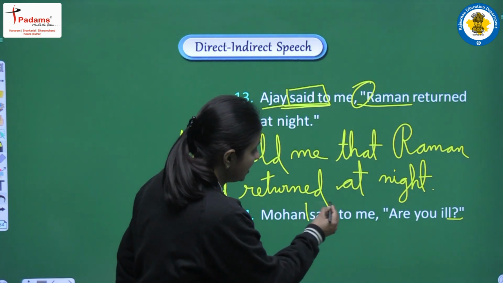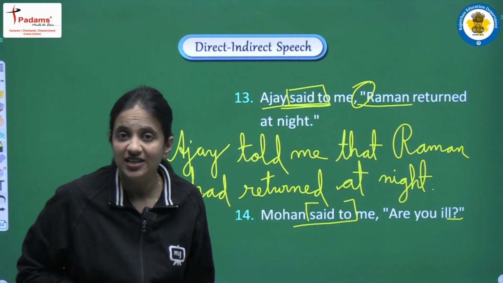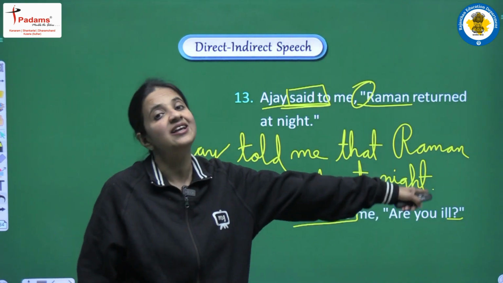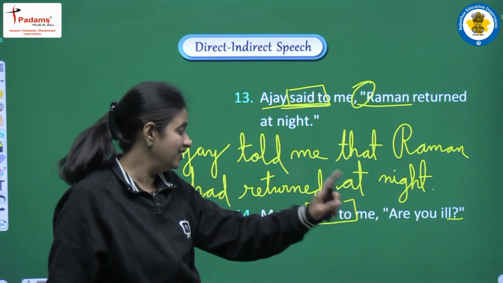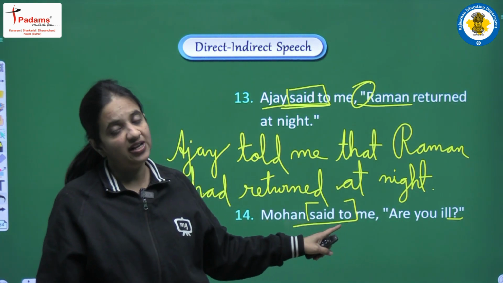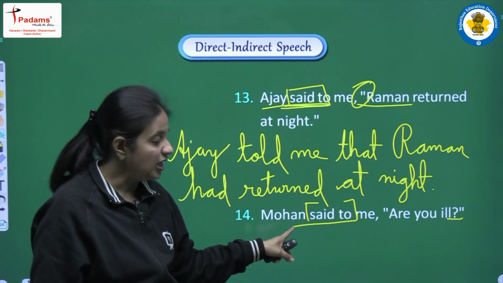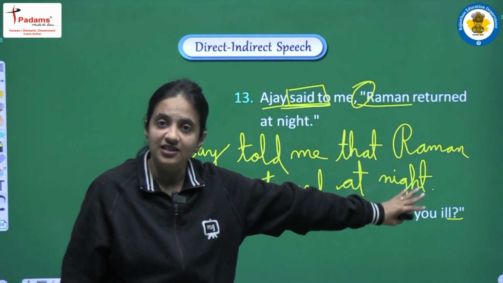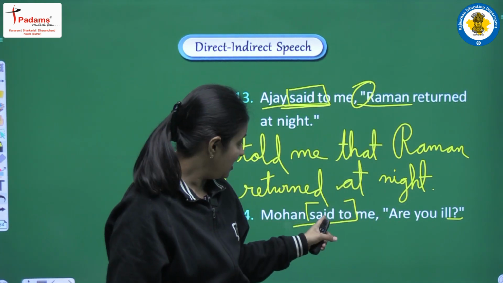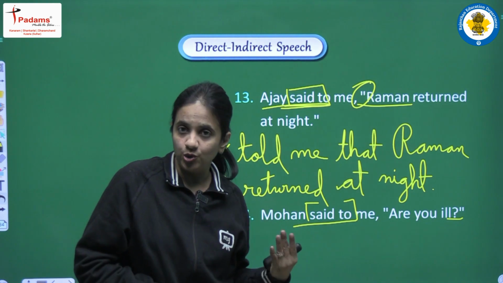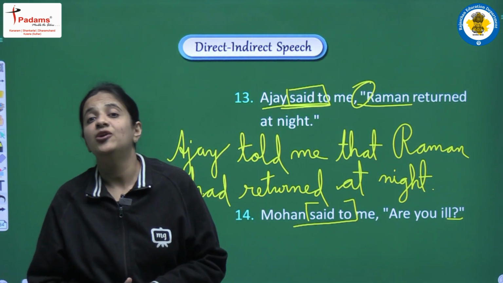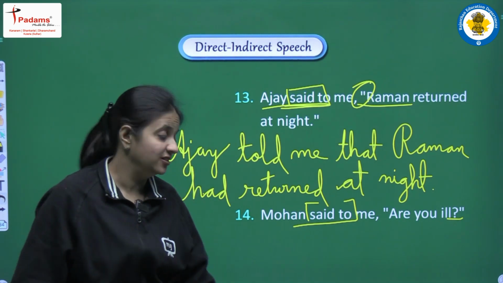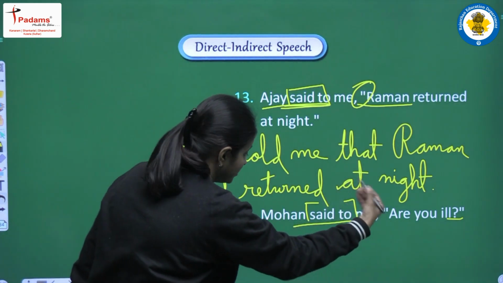So first of all, said to, it will be converted into asked, because we are having one question here. We are having interrogative sentence here. So the reporting verb will be Mohan asked me. Clear? Till now, in the assertive sentence examples, said to was converted into told, but now because we are having interrogative sentence, said to will be converted into asked. So I am writing, Mohan asked me.